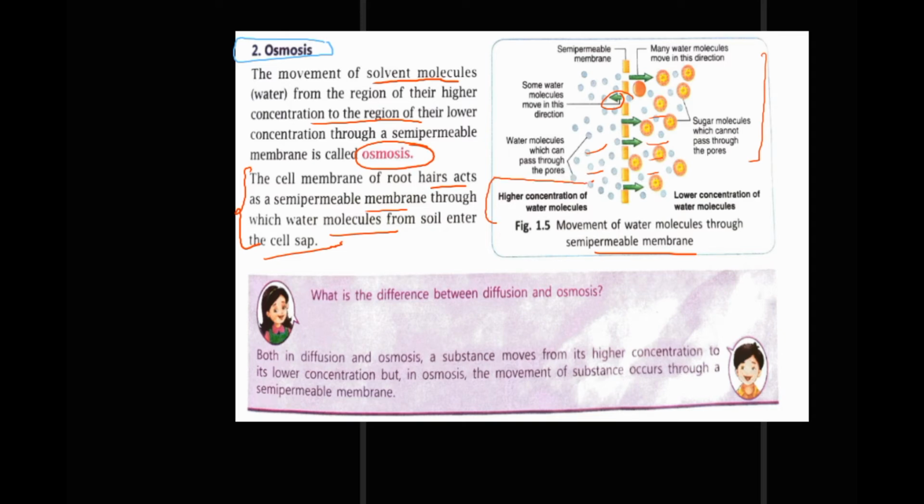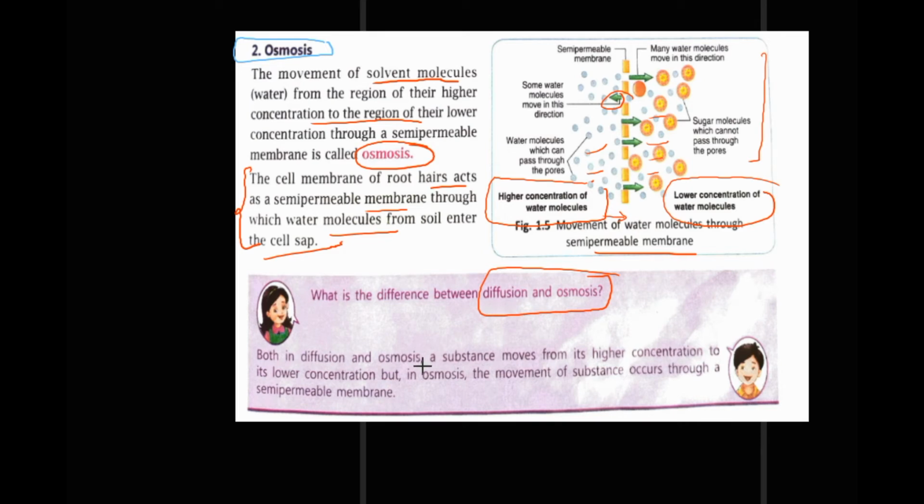Because on this side there is a higher concentration of water molecules, and on this side a lower concentration of water molecules. The water generally moves from here to here. Right, so we have done two similar processes. Is there any difference between diffusion and osmosis?